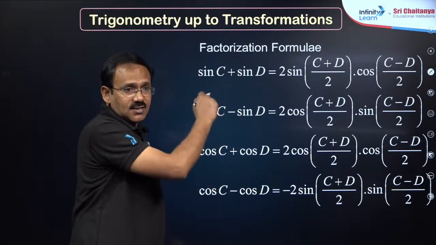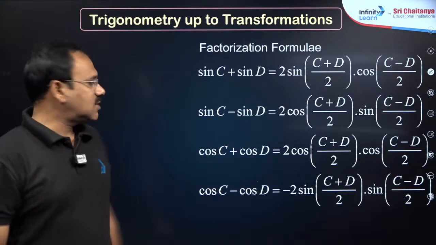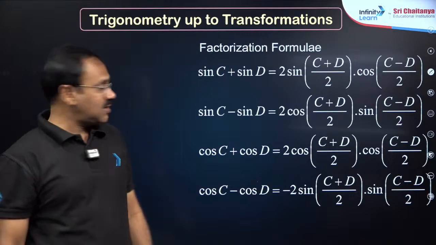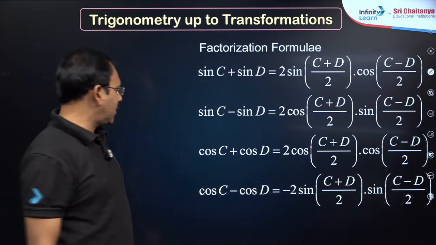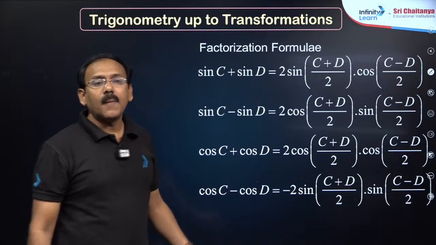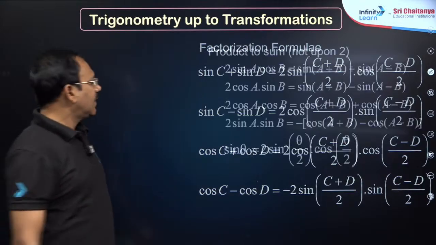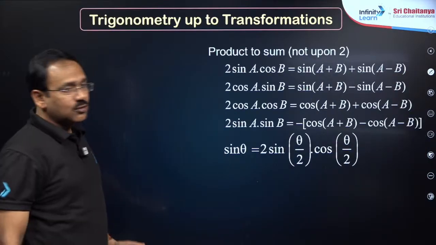Sin c plus sin d, sum to product, is 2 sin of (c plus d) by 2 cos of (c minus d) by 2. Sin c minus sin d is 2 cos of (c plus d) by 2 sin of (c minus d) by 2. Cos c plus cos d is 2 cos of (c plus d) by 2 cos of (c minus d) by 2. Cos c minus cos d is minus 2 sin of (c plus d) by 2 sin of (c minus d) by 2. Next, my dear friends, this will be product to sum.